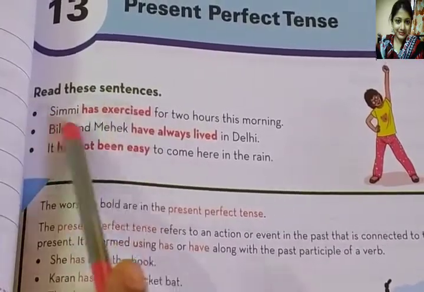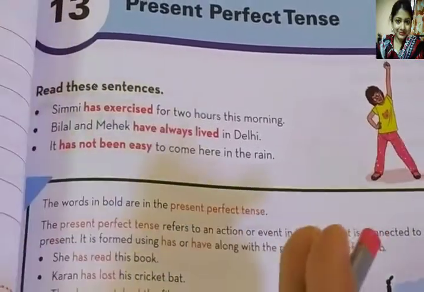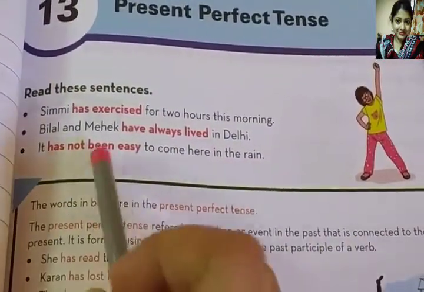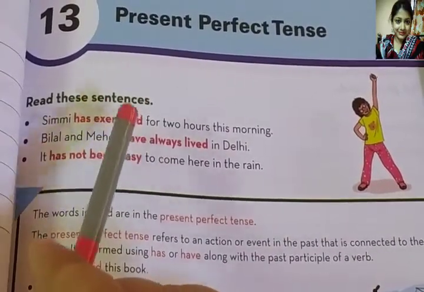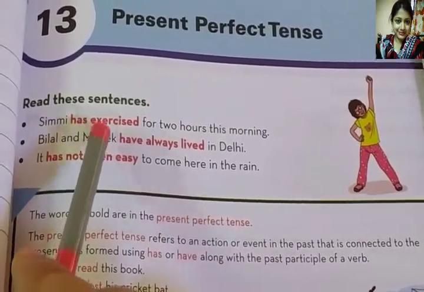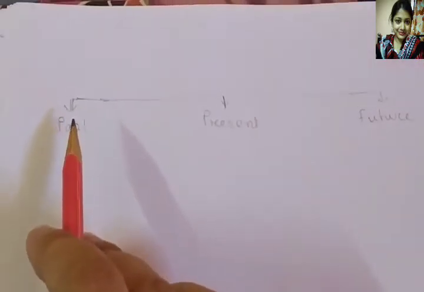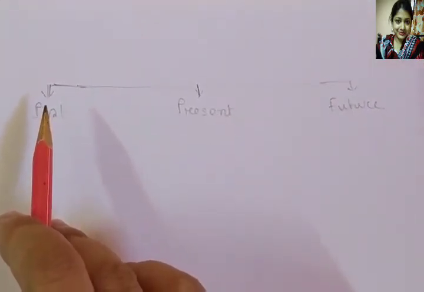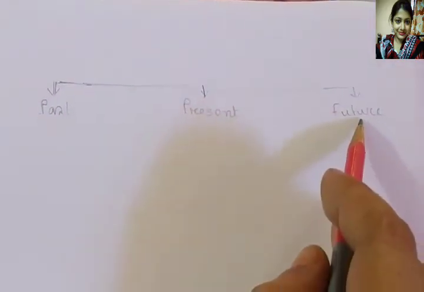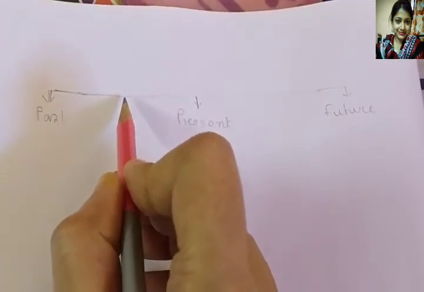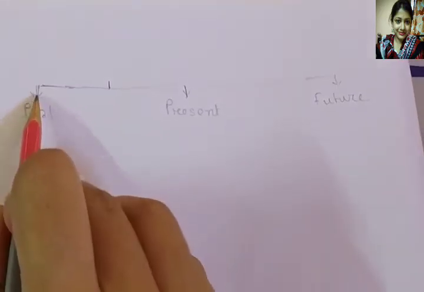This action has started in the past and finished also in the past, but Shimi can feel that result at present. The result is going on now. So suppose this is the diagram of the time span: past, present and future. Shimi has exercised; that action started at some time between past and present.